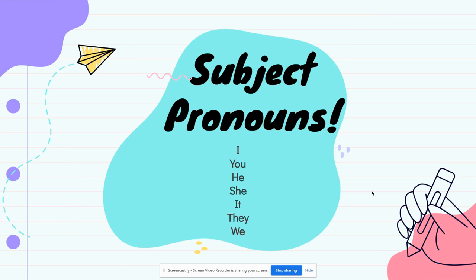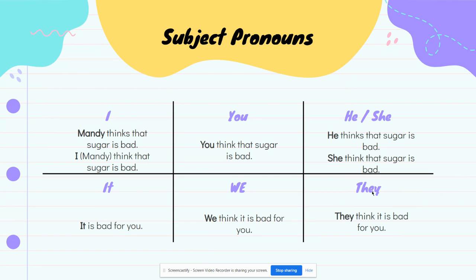Now we have a bunch of different subject pronouns. For example, I, you, he, she, it when I'm talking about an object, they, and we. Now let's see. If I use the subject pronoun I in a sentence, Mandy thinks that sugar is bad. So if I want to use a subject pronoun to replace Mandy, and Mandy is the subject of the sentence, I'm talking about Mandy.